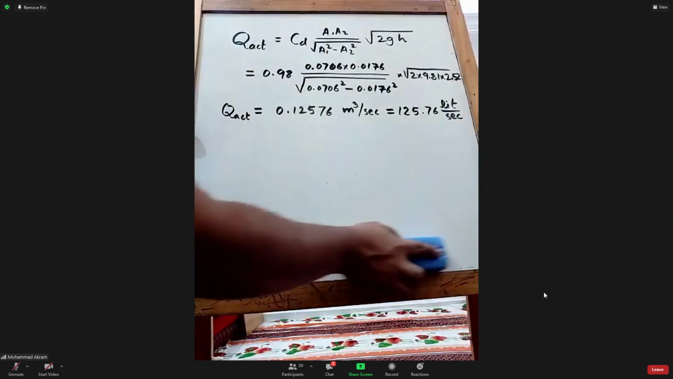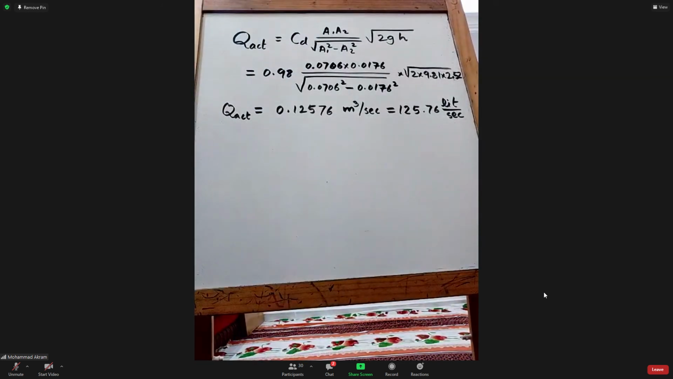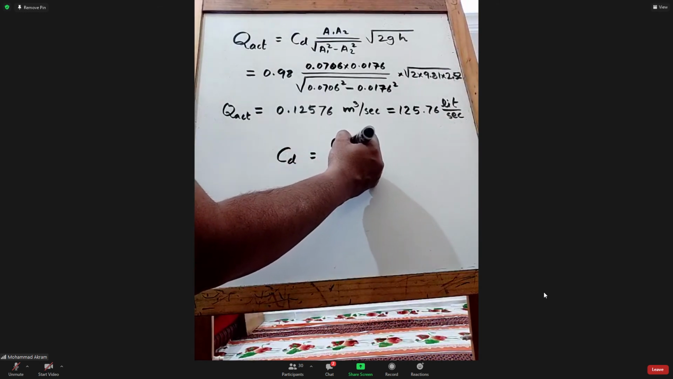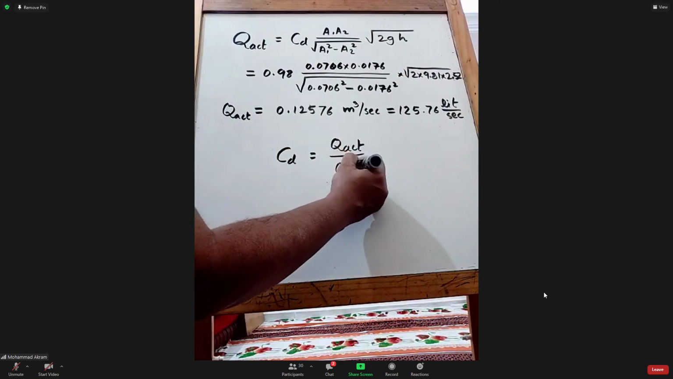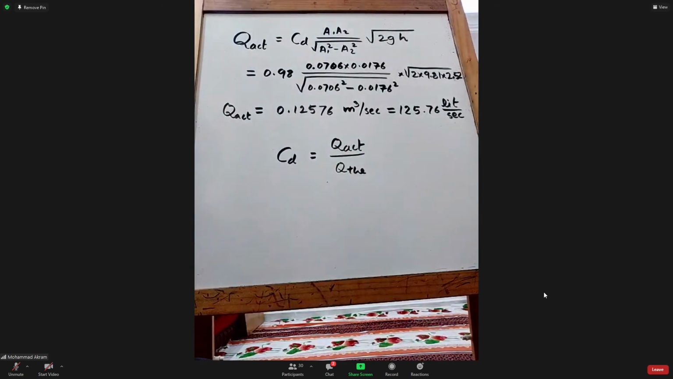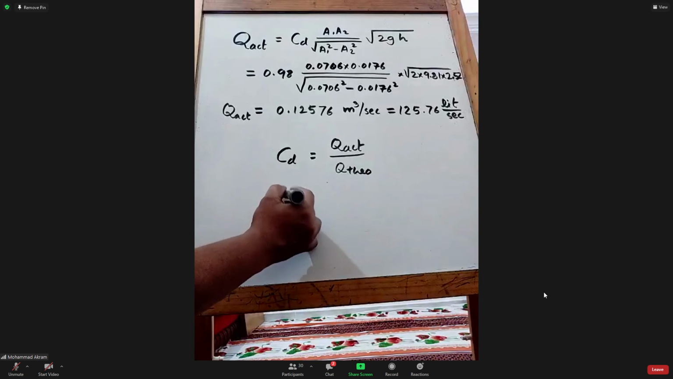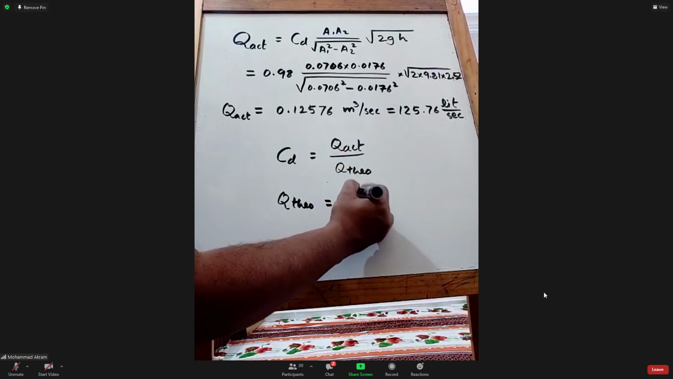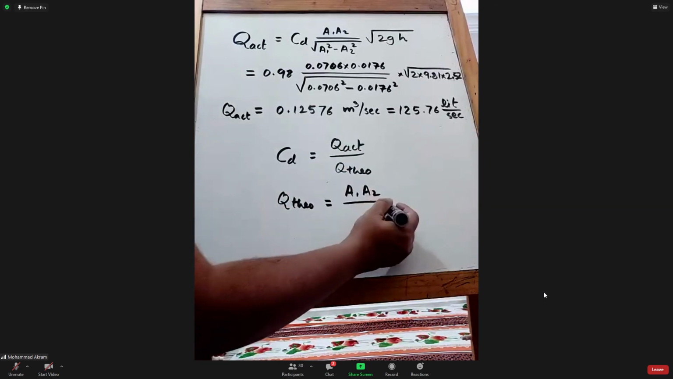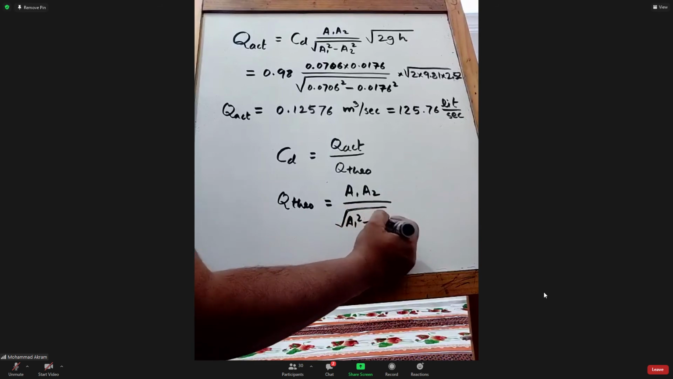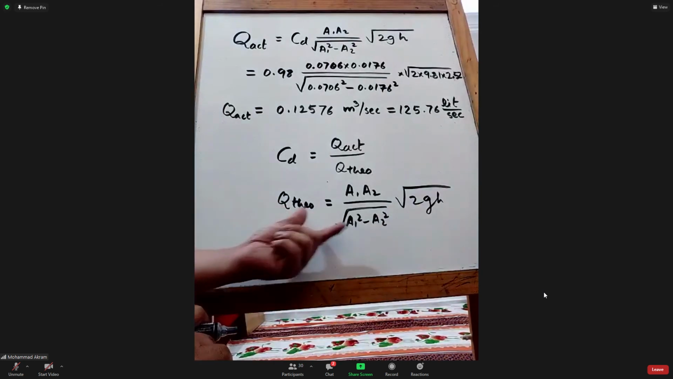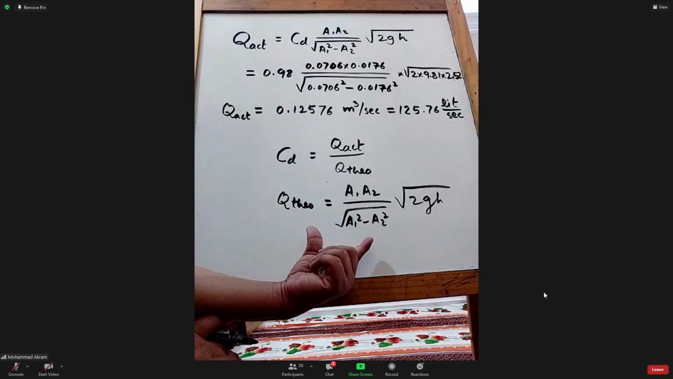Doctor, I have a question. What is CD exactly? CD is simply Q actual divided by Q theoretical. Q theoretical is equal to A1 A2 divided by the square root of A1 square minus A2 square, into the square root of 2GH. This is Q theoretical because we consider this ideal.